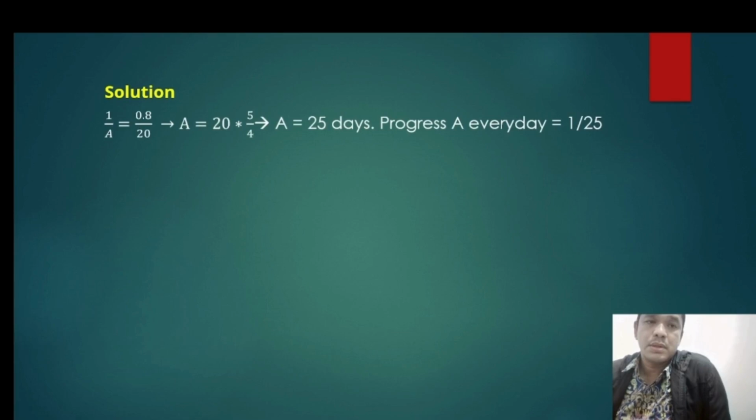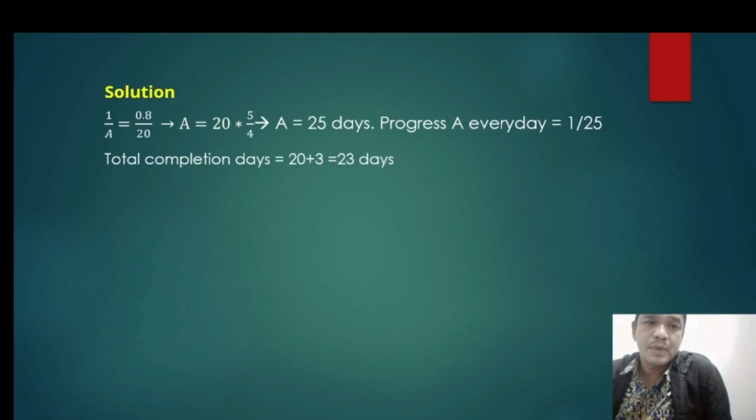So if A can do the project alone, he can do it by himself in 25 days if the progress is 100%. Therefore, 20 multiplied by 5 divided by 4, A is 25 days.